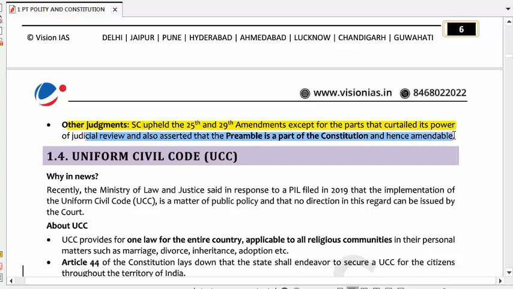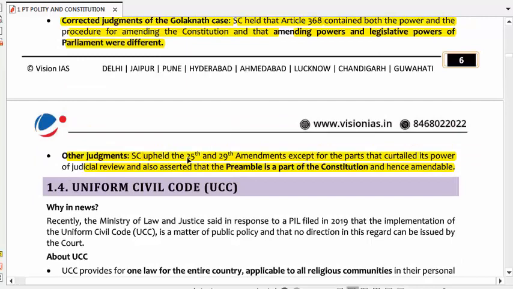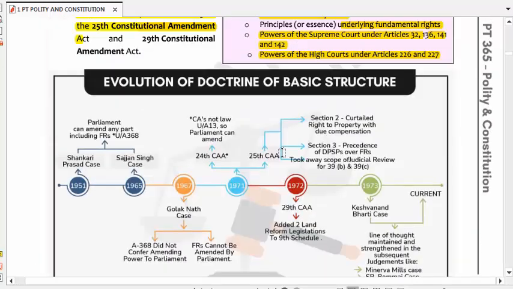What were the 25th and 29th? The 29th put two land reform laws in the ninth schedule, and the 25th curtailed the right to property with due compensation and gave precedence to DPSP over fundamental rights, but excluding judicial review, meaning the Supreme Court can do judicial review.